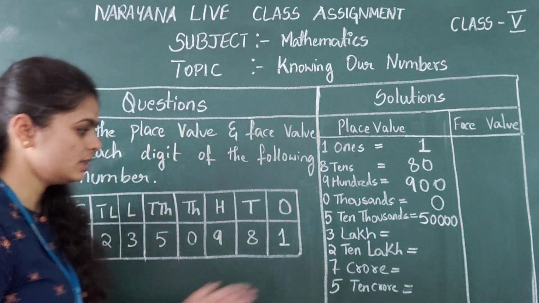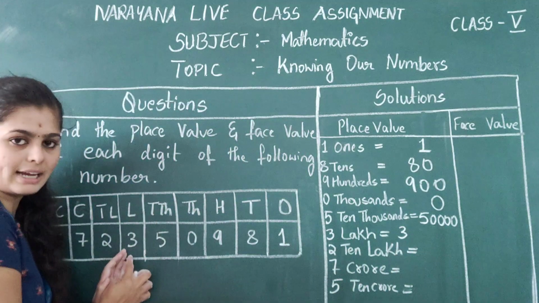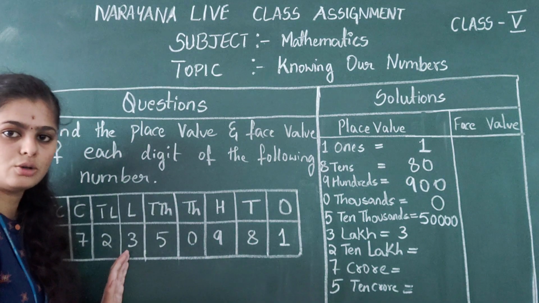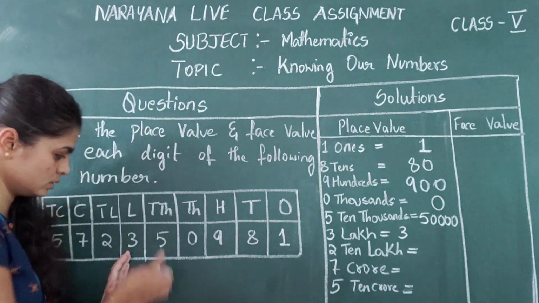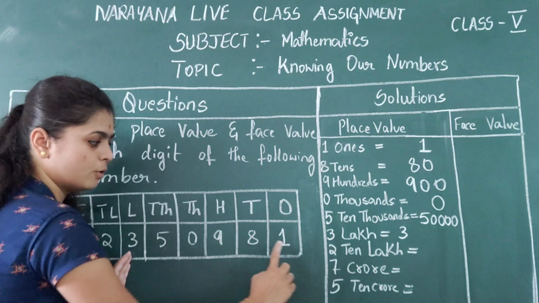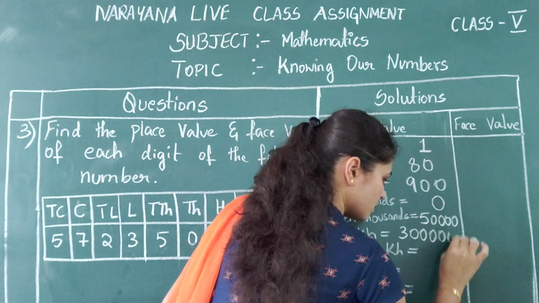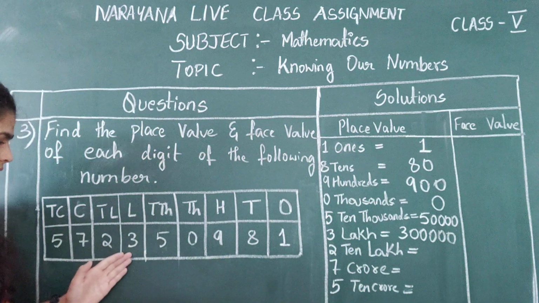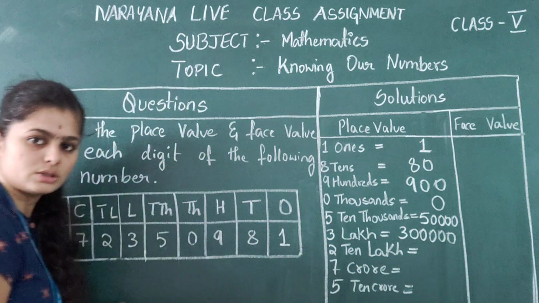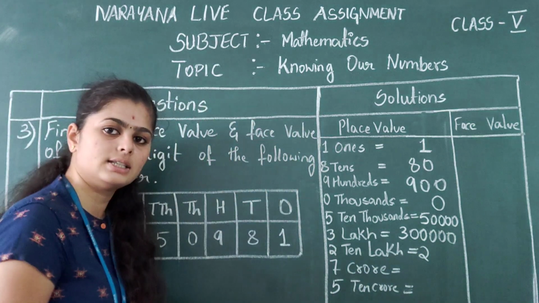Next is the lakh place. In the lakh place we have 3. So 3 lakh. First we will write 3, and from lakh you can count how many places you have and write that many zeros. After 3, you can count from here 1, 2, 3, 4, 5. So it is 5 zeros. In the same way, next is 10 lakh. In 10 lakh we have 2. So 2, 10 lakh. First you write 2 and next, how many zeros? It is 6 zeros.